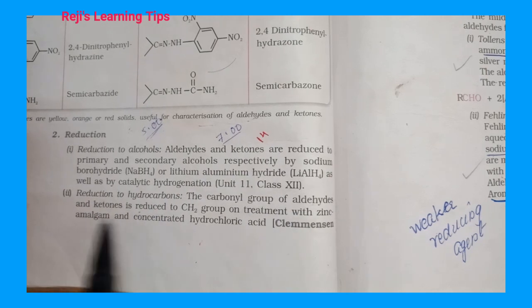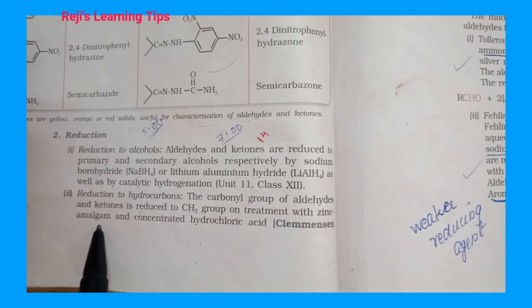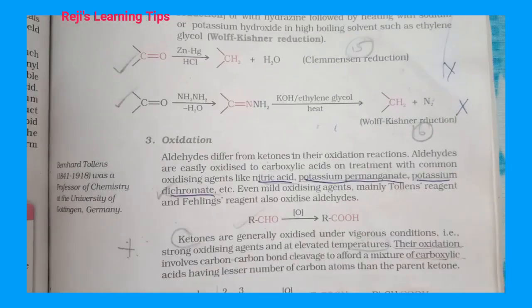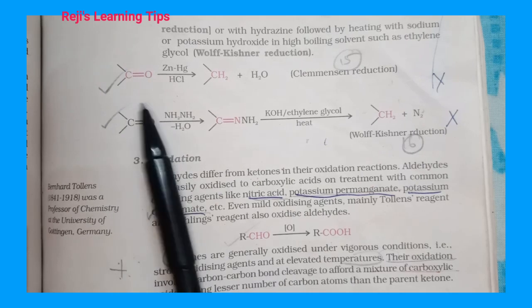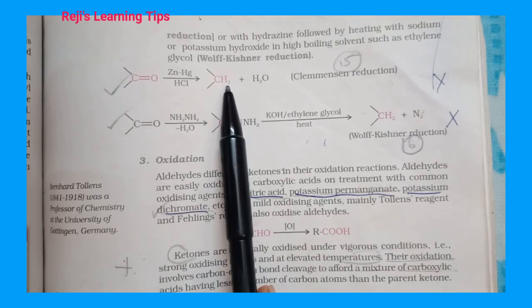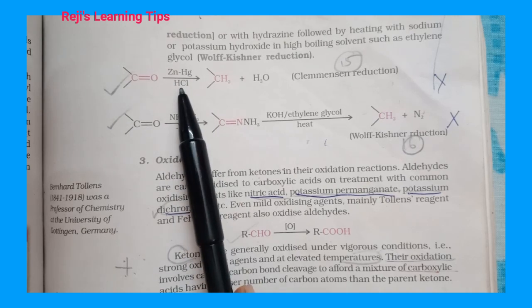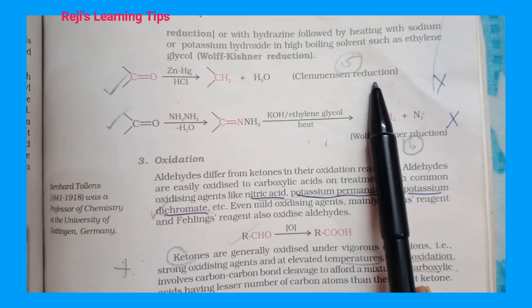The carbonyl group of aldehydes and ketones is reduced to CH2 group on treatment with zinc amalgam and concentrated hydrochloric acid. That is known as Clemmensen reduction.